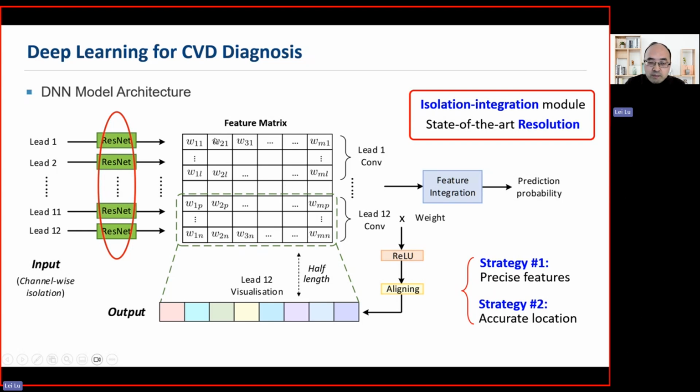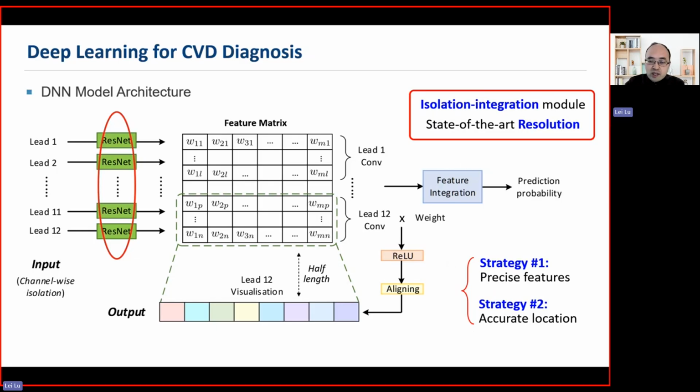Then during the model learning pipeline, we restrict ourselves to use a max pooling layer. In that case, the learned feature matrix is just half the size of the raw ECG signal. That allows us to locate features precisely within the raw ECG data. So that's our second strategy. With these two strategies, we can produce a high resolution for ECG interpretation.